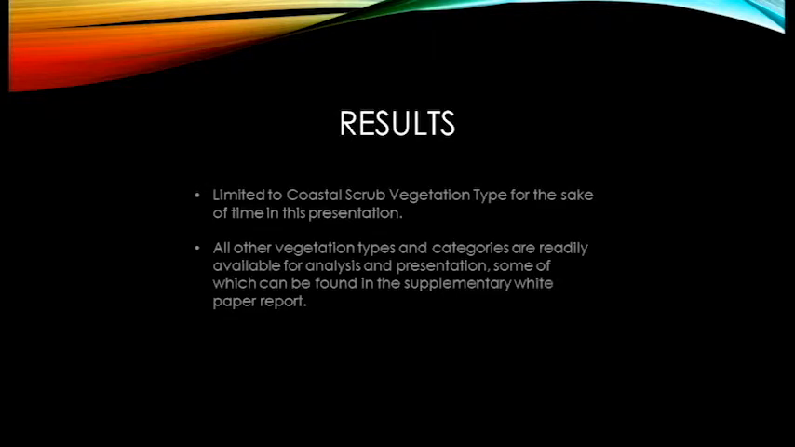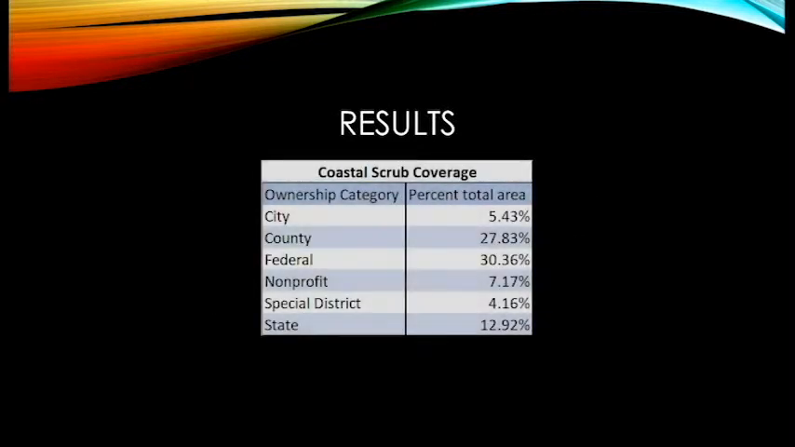For the sake of time, the data used to calculate the results of this presentation was limited to the EVI data of coastal scrub vegetation areas. Coastal scrub was selected because it can be found in all protected lands and makes up a measurable amount of vegetation coverage in each.